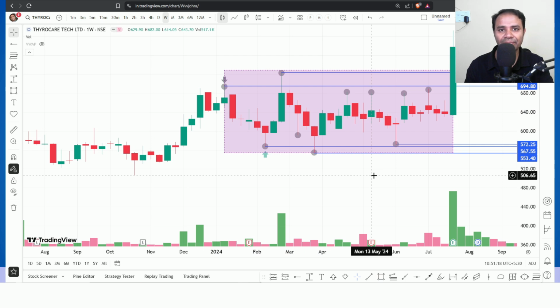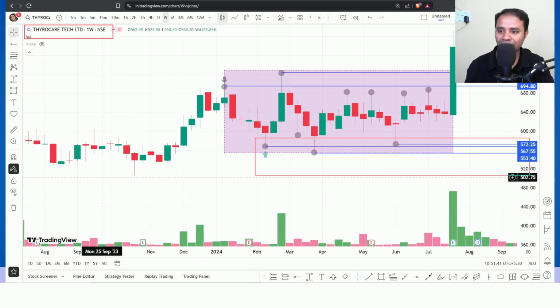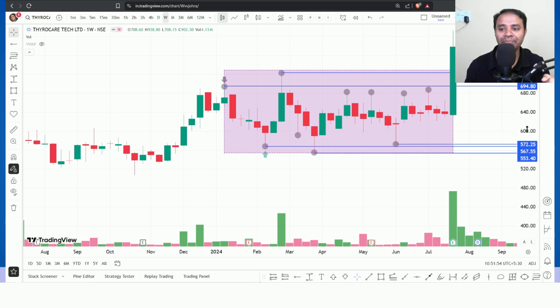As we discussed, very big institutions don't want to influence the price. Without influencing the price, they want to accumulate huge quantities. Their risk, their expectations, their time horizon, their holding period, everything is different from normal short-term and intraday traders. So when Thyrocare Tech was available at 570, 550 odd levels, they thought it was a good buy. That's the reason they kept on accumulating. And when the price breaches these levels, they keep on trimming their positions.